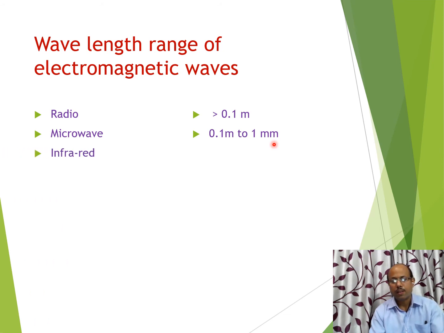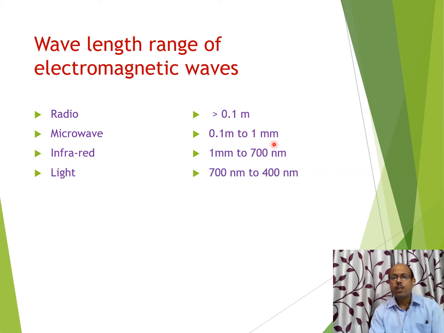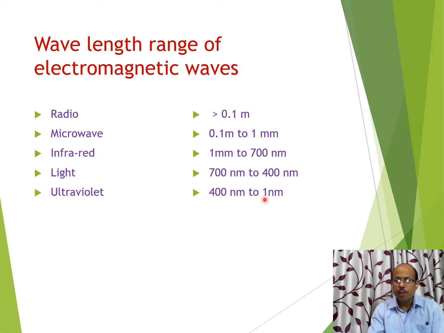For infrared rays, the wavelength is from 1 millimeter to 700 nanometer, or we can also say 7000 angstrom. Infrared, and now it is light, or we can say visible light. Visible light has wavelength 700 nanometer to 400 nanometer. It means the wavelength of visible light is less than the infrared. Ultraviolet light has wavelength 400 nanometer to 1 nanometer. It means wavelength is decreasing.